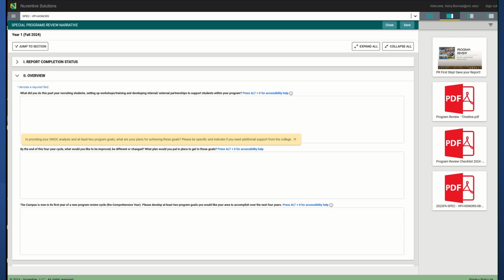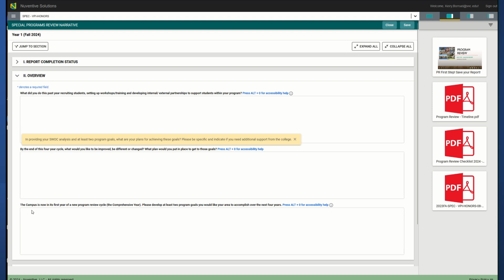So you're going to look at your analysis, and you're going to look for some areas of growth. Okay, so think of how your department connects with other campus initiatives. What plans can your program put into place to help your program grow? How does it see itself at the end of 4 years? If you need help or ideas, you could always look at how your program also connects with other campus initiatives.